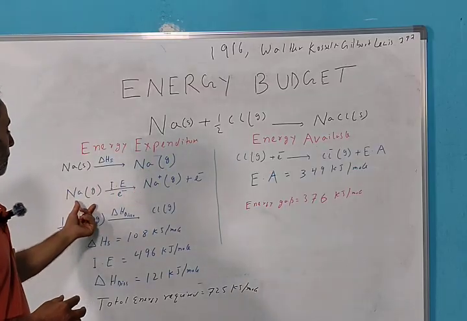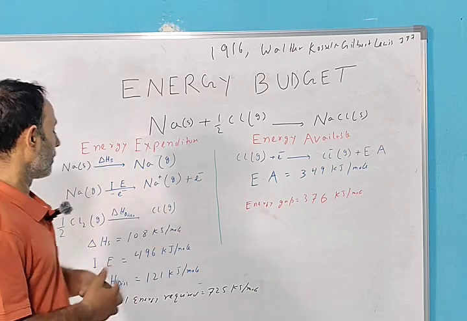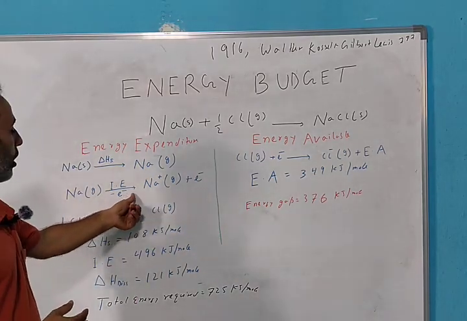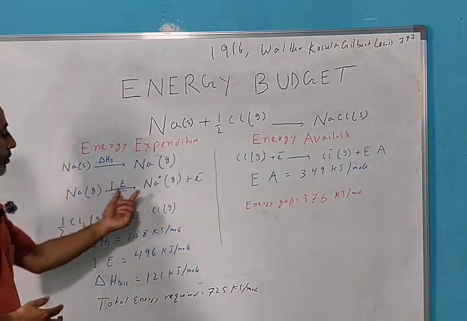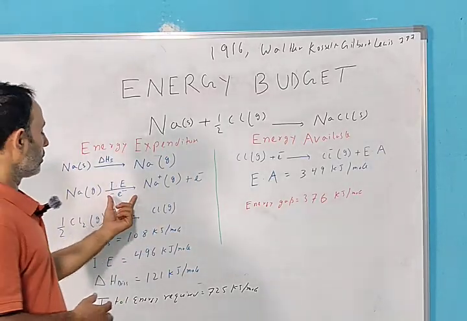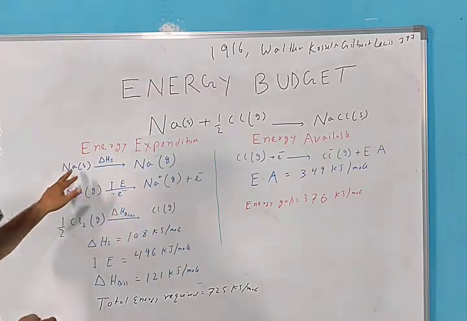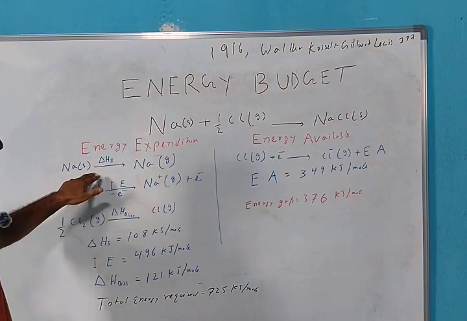Na gas to Na plus gas means creation of a cation. What do we need? Ionization energy. We are ionizing this gaseous atom to a gaseous cation. The amount of energy required to remove the electron is called ionization energy. We cannot directly remove an electron from any solid.